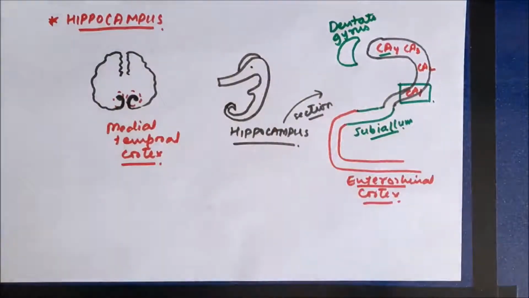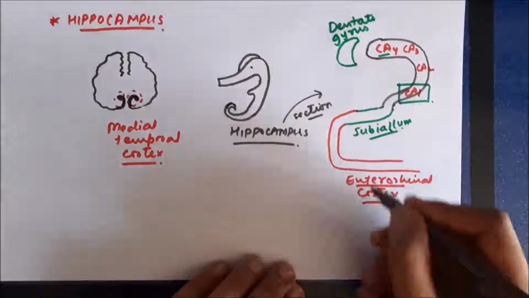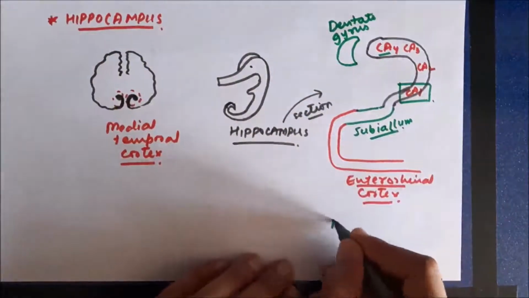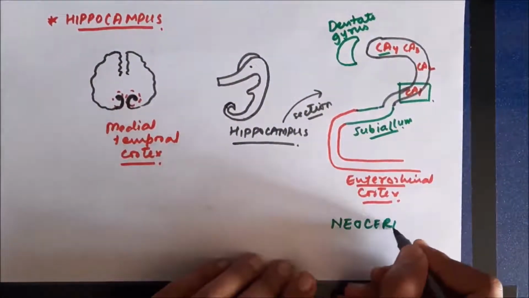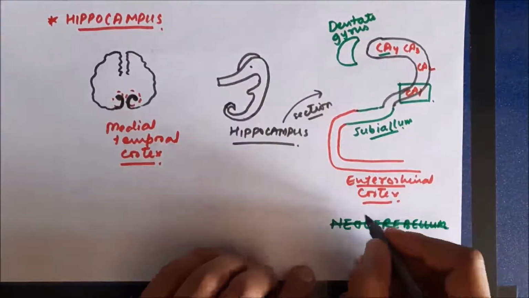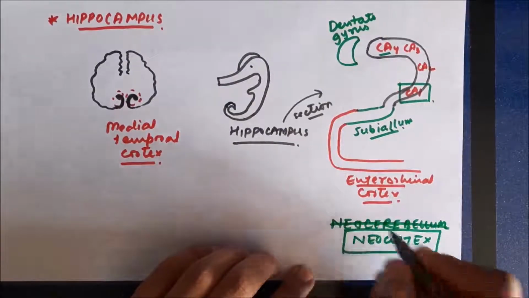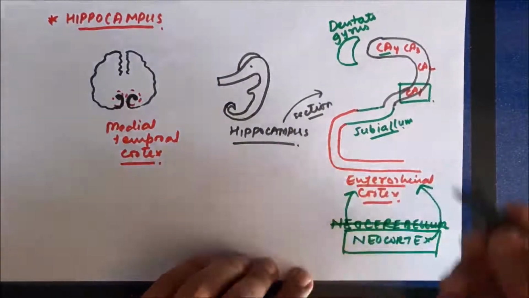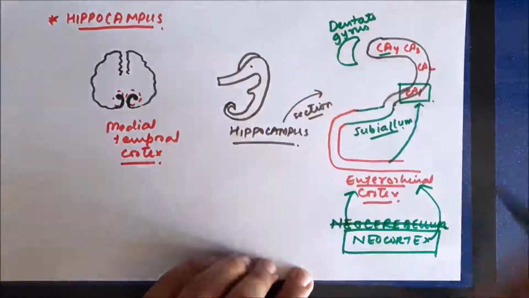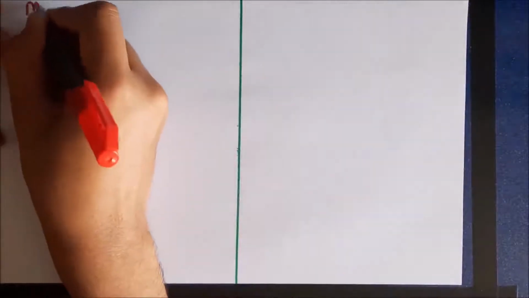Among these CA areas, CA1 neurons are the most important in the function of memory. The entorhinal cortex itself receives impulses from the neocortex of the cerebrum. These impulses are mainly for short-term memory, and then the consolidation of memory takes place in the hippocampus, which is mainly in the CA1 neurons.